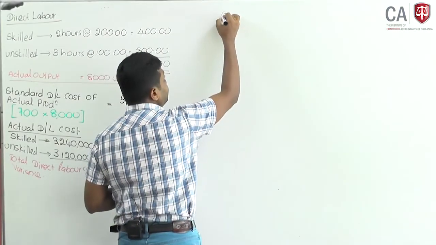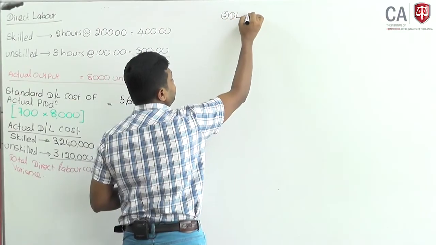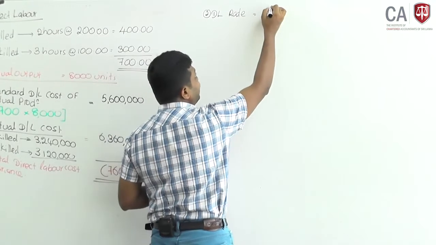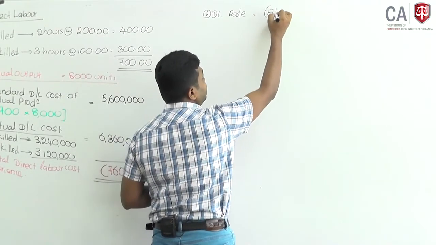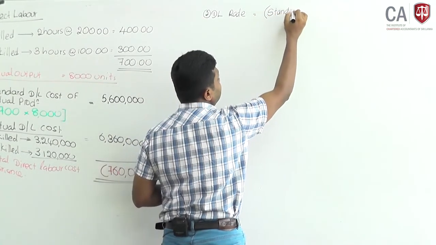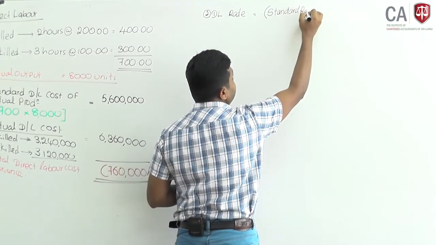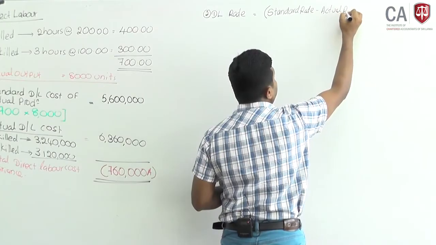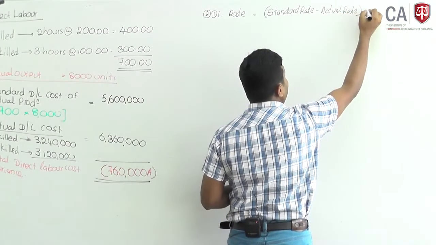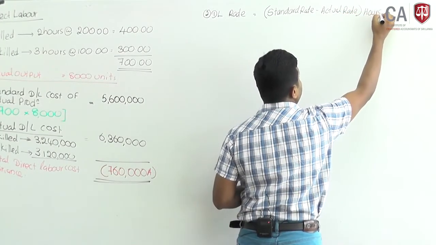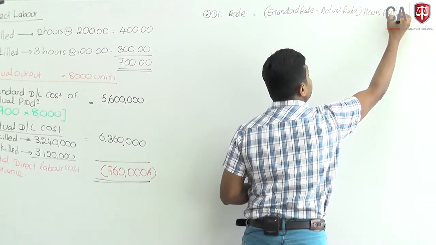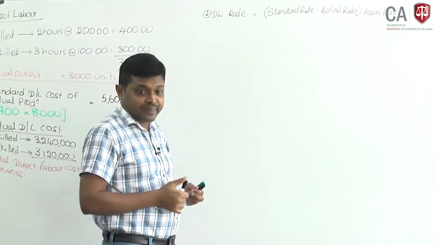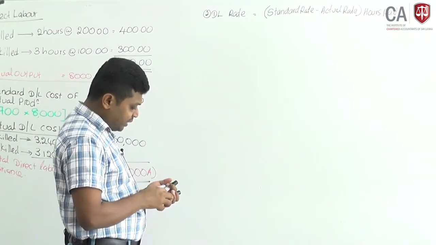Number 2, direct labor rate variance: you compare the standard rate minus the actual rate, into hours paid. Hours paid: whether you worked or not, you have to pay. There are two types of labor.